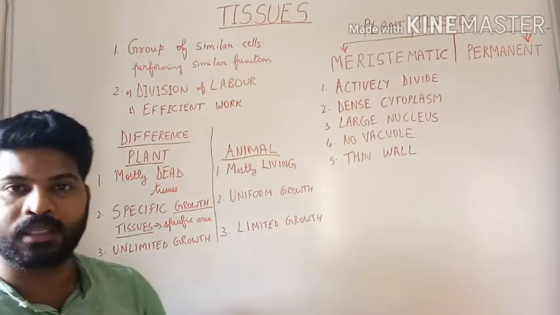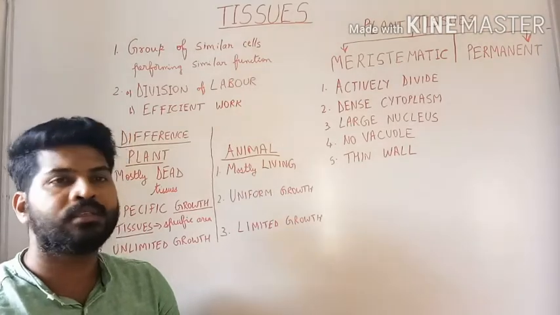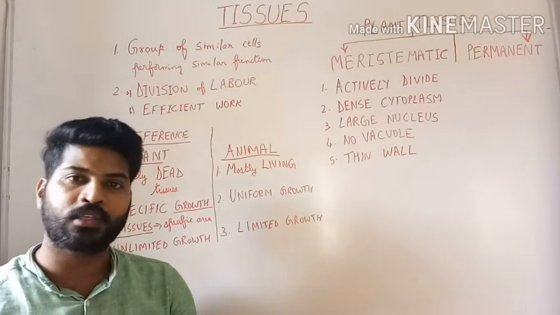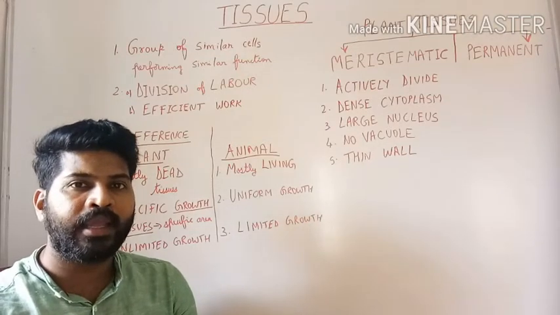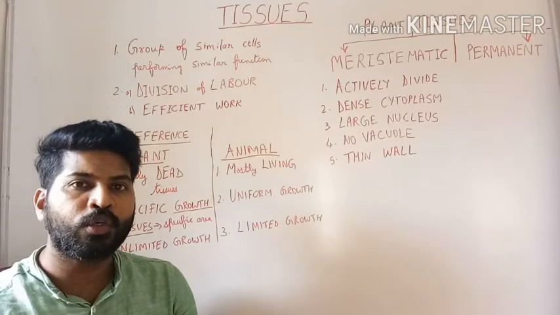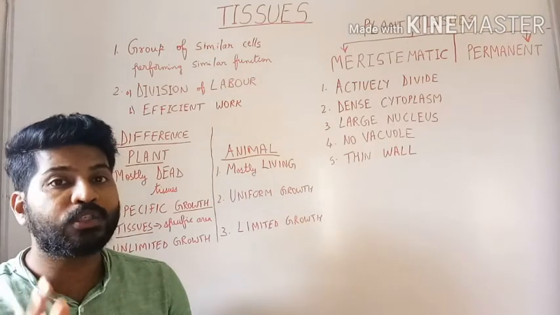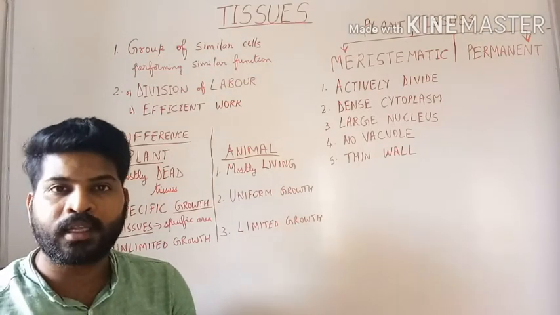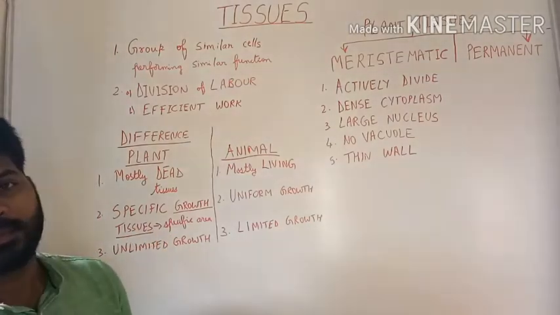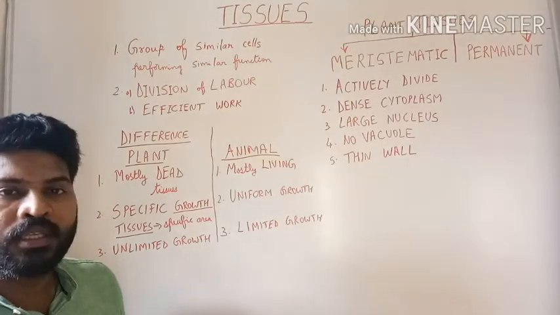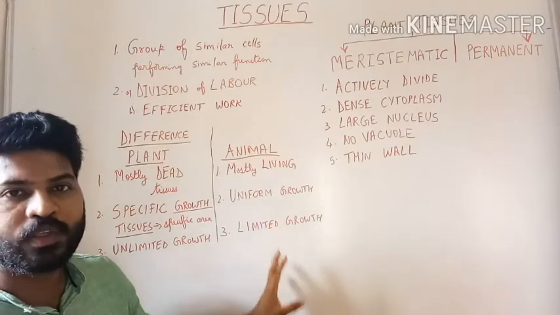Whereas in the case of animals, once they have reached a particular amount of growth, that happens at a particular age. In the case of human beings, once we reach adolescence, and at the end of adolescence, growth will also become limited, and after some time, growth will completely stop, which is not the case in plants. They have unlimited growth.